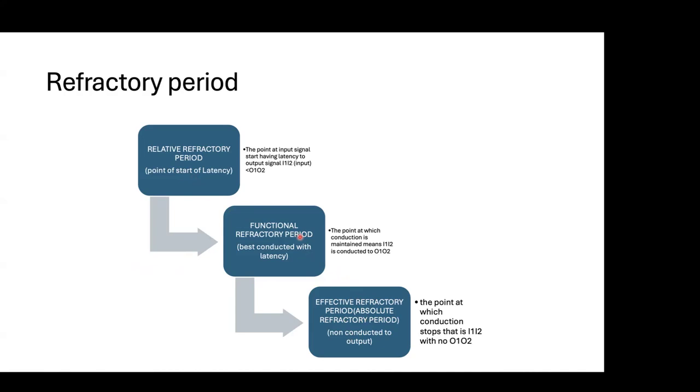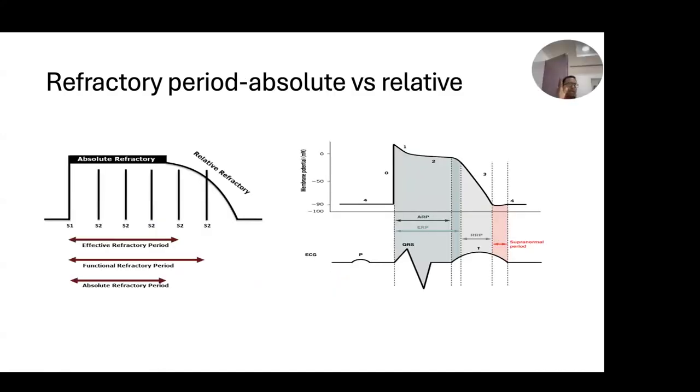It means that at a particular point of stimulation, the myocardium will not get excited, whatever you give. It may be that up to 270 it is conducting, but at 250 it is not conducting, or at 260 it is conducting and at 250 it is not.